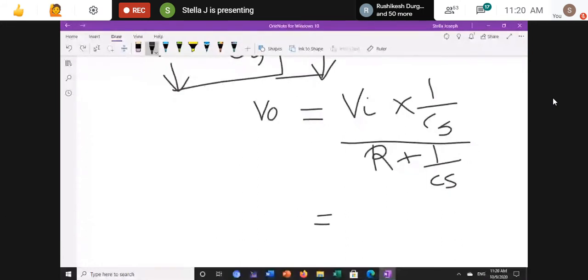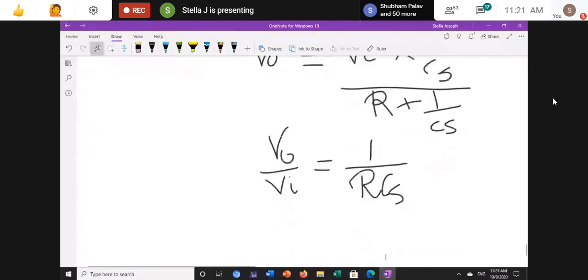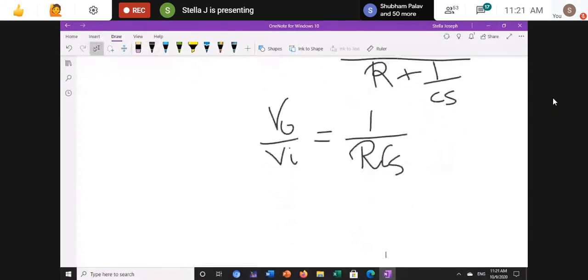Multiplying through by Cs, the Cs cancels and I get Vo by Vi equals 1 by (RCs plus 1).